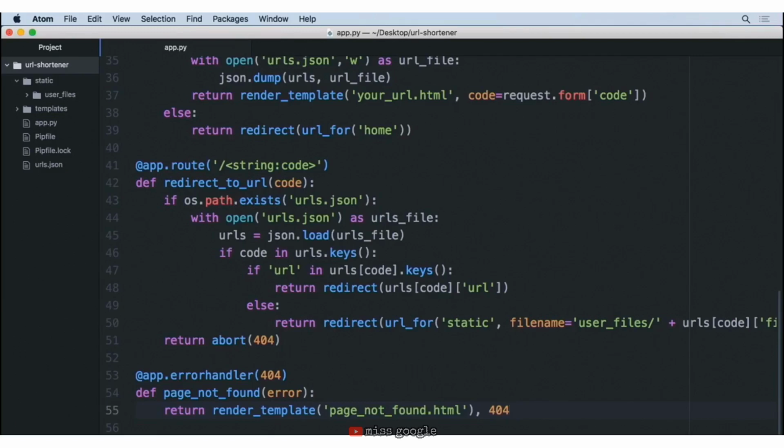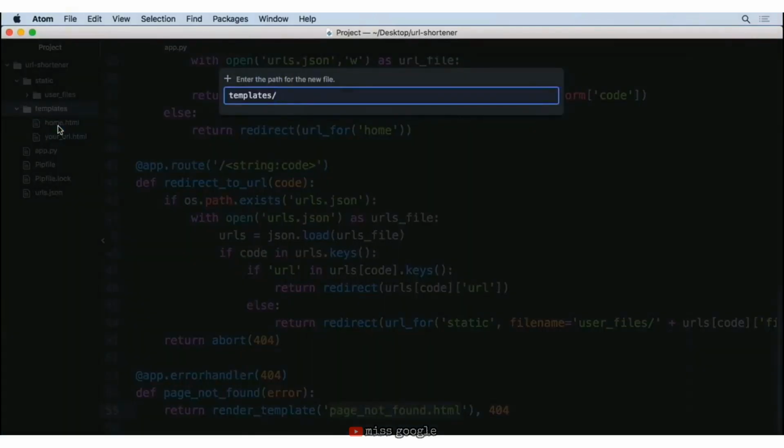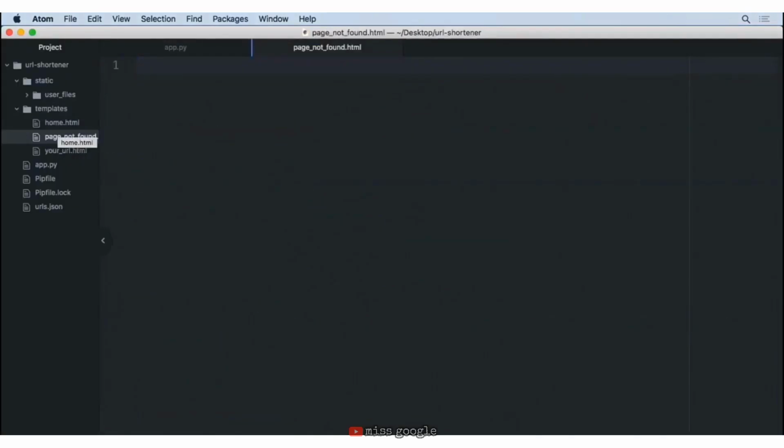This now means that we need to create a page_not_found.html. So let's go ahead and open up our templates and create a new file here. And we're going to call this page_not_found.html. And here we simply want to tell the user that we couldn't find what they were looking for.